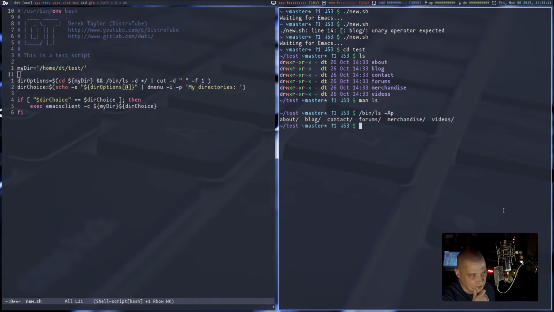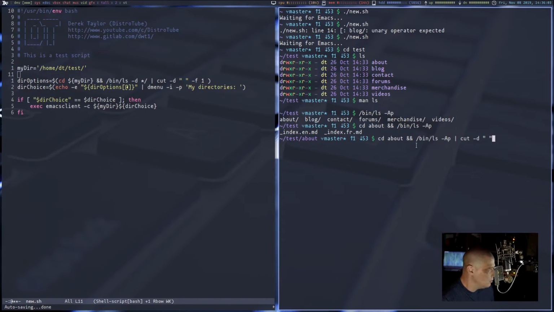If I just run that, of course we're not in a directory that actually has files, so that didn't do anything. Let's cd into about, and then run /bin/ls with the capital A, lowercase p flags. And that actually lists out the files. But of course it doesn't give us that in a proper vertical list like we really need for this bash script. Let's pipe that into cut again. cut -d for delimiter, and then a space inside double quotes, and then -f1 for the first field. And let's just run that.